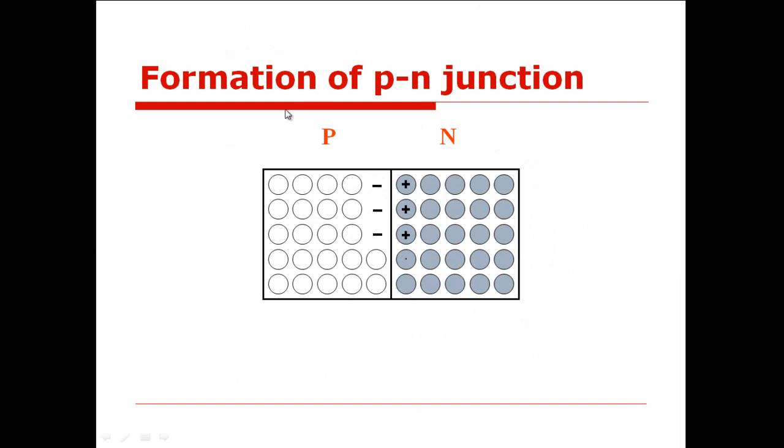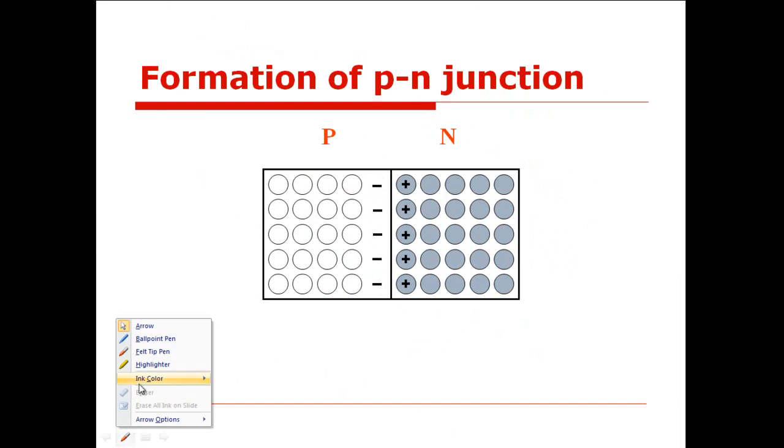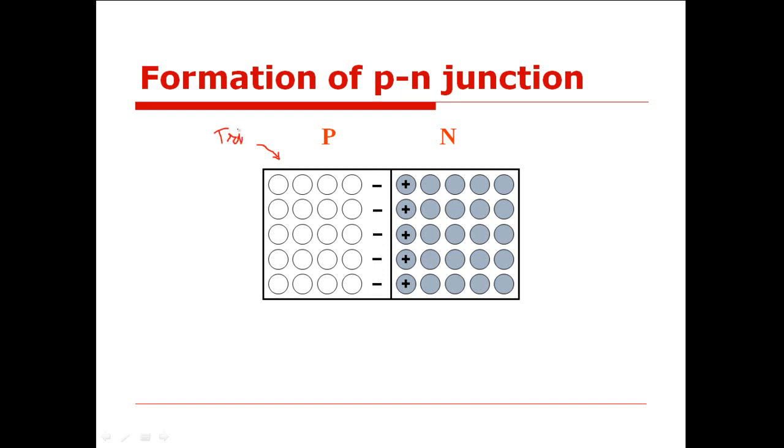So in this lecture, we are going to discuss the formation of a PN junction diode. For formation of a PN junction diode, we take a single chip of either silicon or germanium, and in this single chip one side is doped with a trivalent impurity. So when one side is doped with trivalent impurity, this region becomes rich in holes, while the other region is doped with the pentavalent impurity. So the other region becomes rich in electrons.